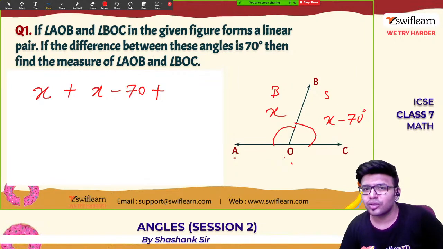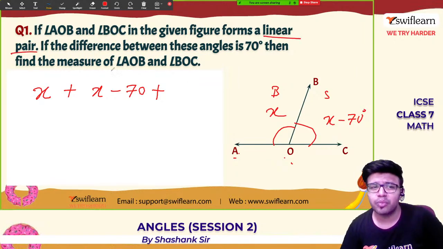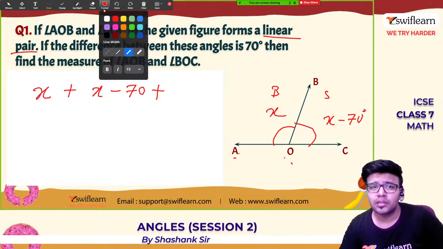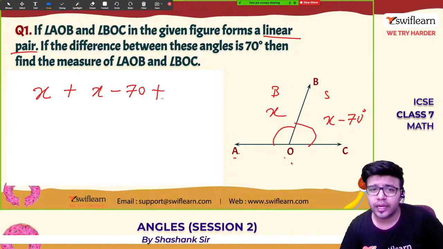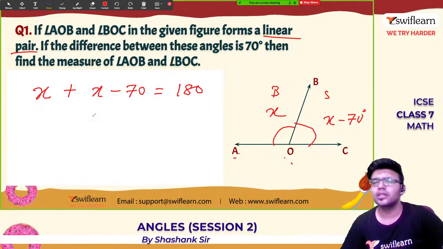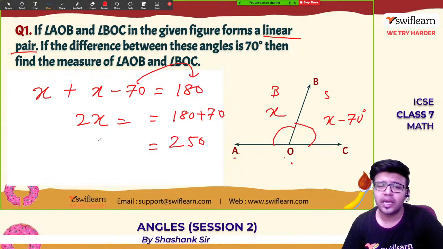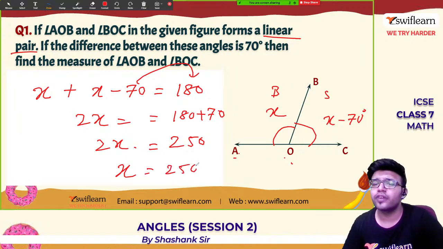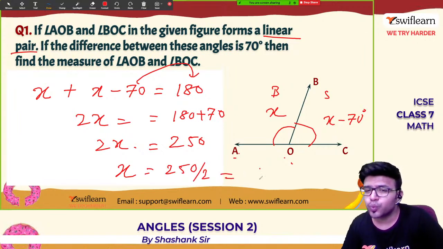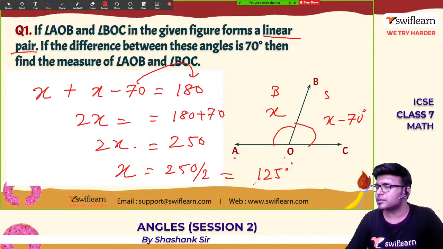What do you get? They have given that they form a linear pair. Linear pair means this is equal to 180 degrees. Solve this linear equation in one variable. 2x minus 70, the 70 goes to the other side and becomes plus 70. So 180 plus 70 is 250. 2x is 250 and x is 250 by 2, which is 125 degrees.